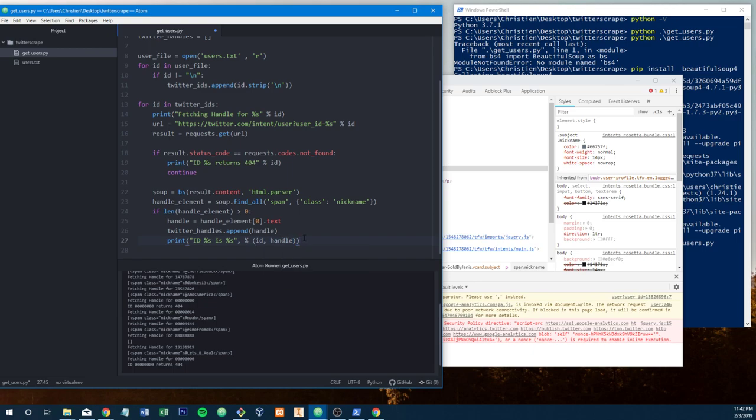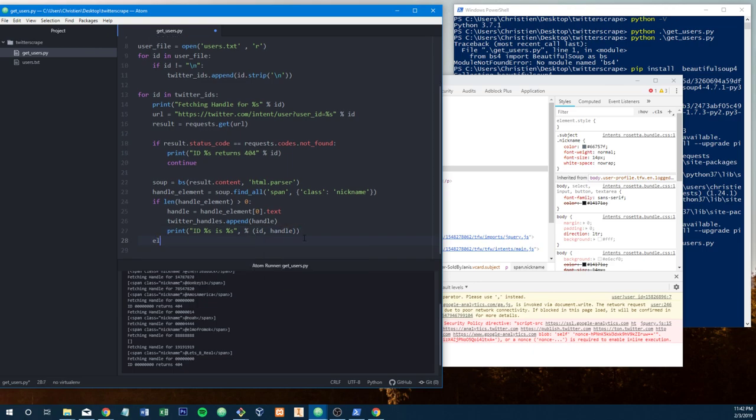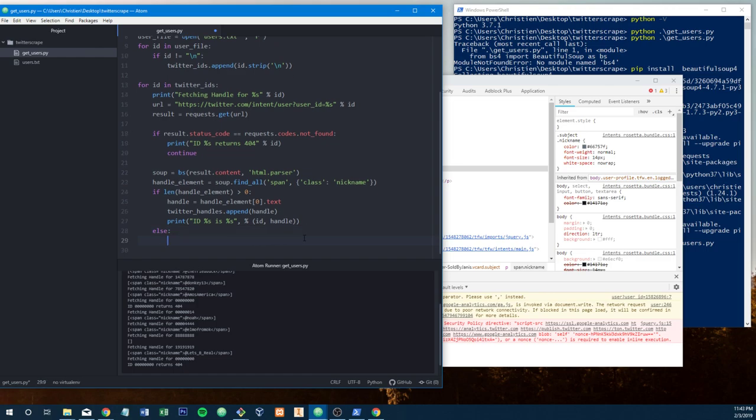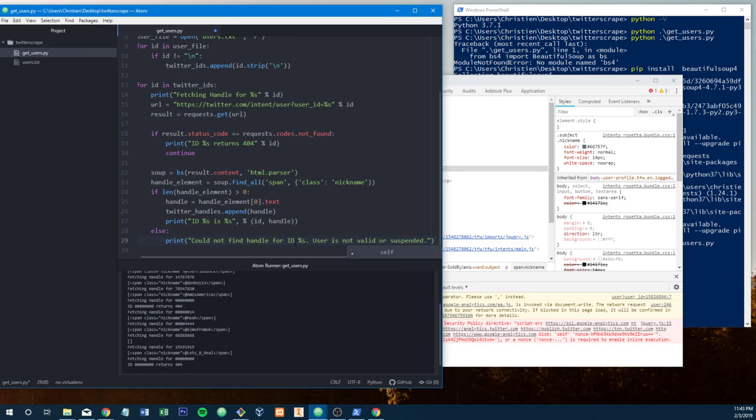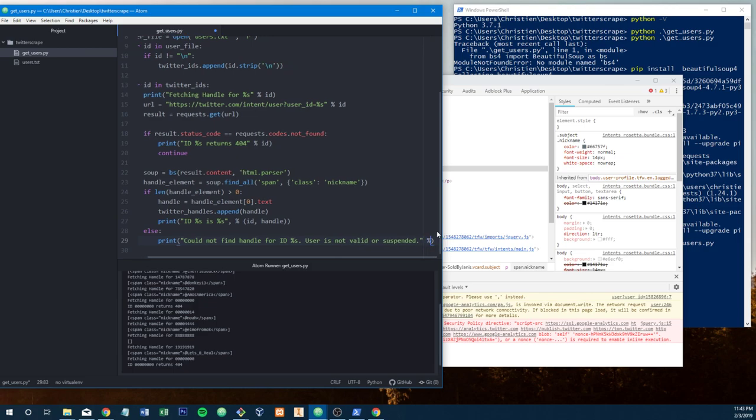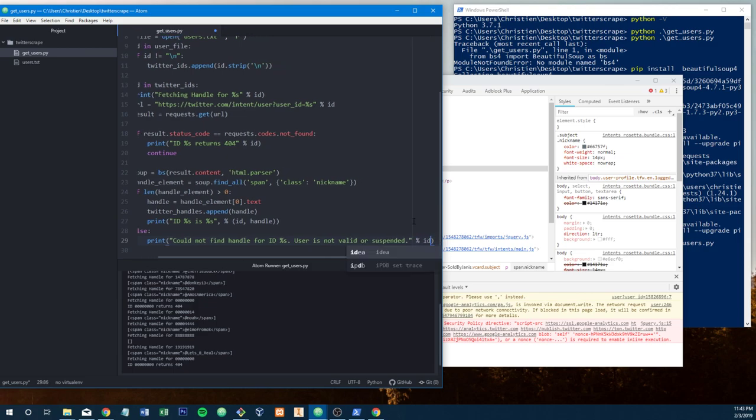And if there are no elements, we print "could not find handle for ID. User is probably either not valid or suspended." Because we have an argument in the string, pass in ID.